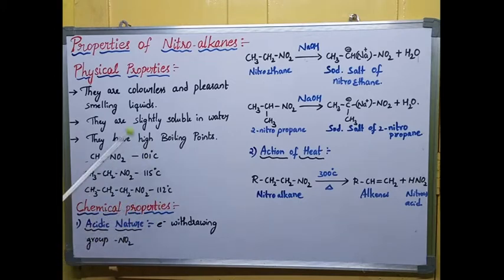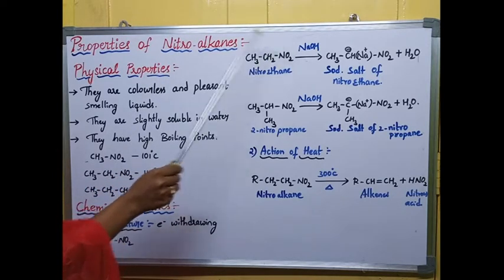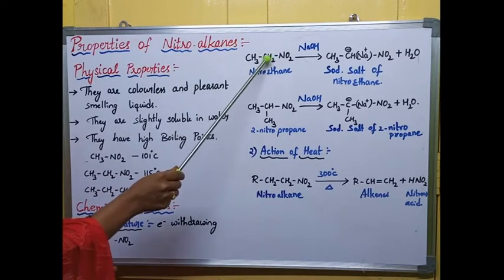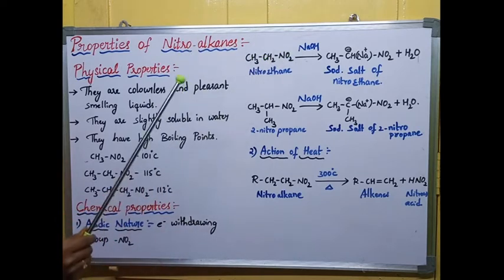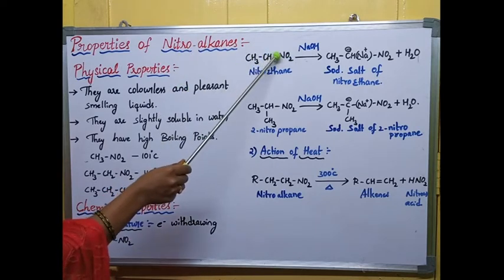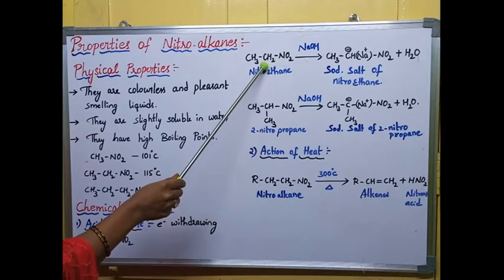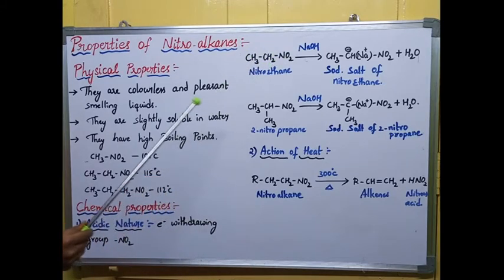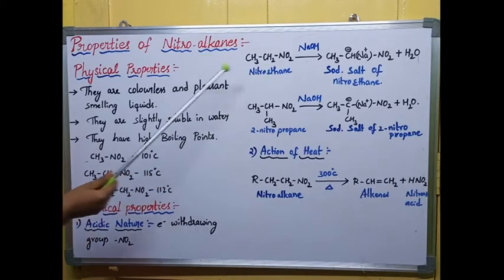So let us see here. NO2 is an electron withdrawing group. So NO2 attracts the electrons towards itself. Electron withdrawing group means it attracts electrons towards itself. So whenever it attracts electrons towards itself, the alpha hydrogens also donate electrons and are liberated out as H plus ions.